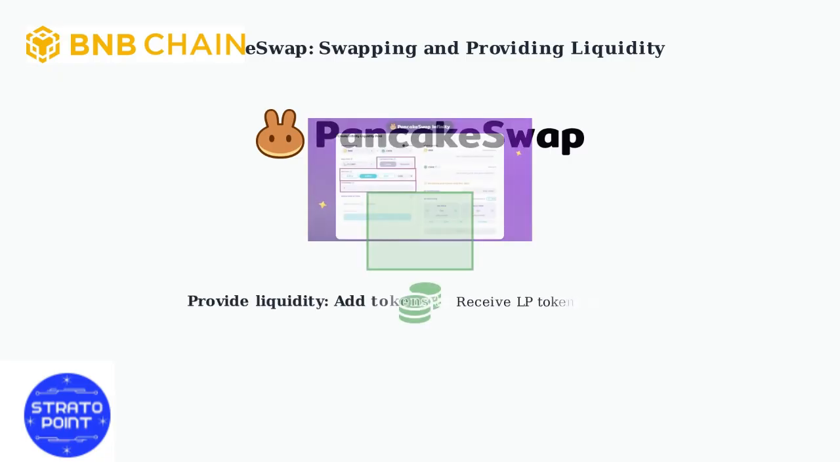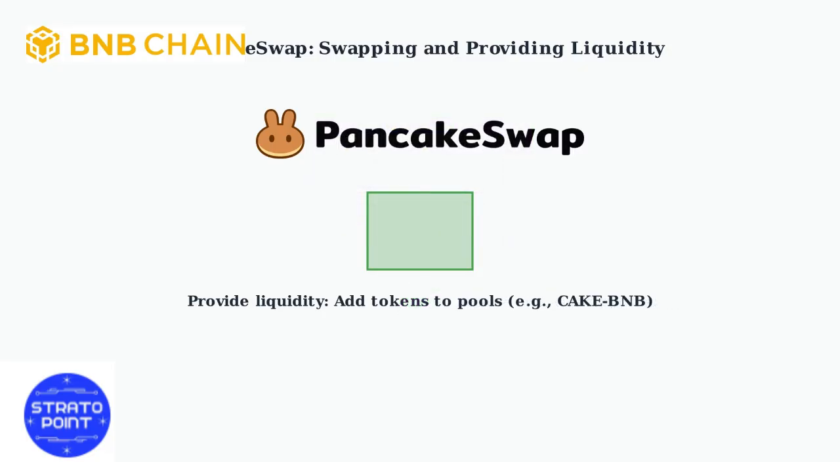To provide liquidity, add tokens to liquidity pools. For example, a Cake BNB pair. You'll receive LP tokens representing your share in the pool. Providing liquidity earns you a portion of the trading fees, currently 0.25% per trade.